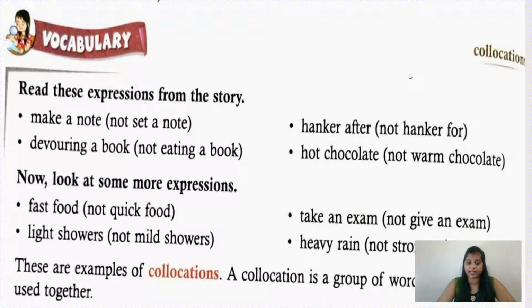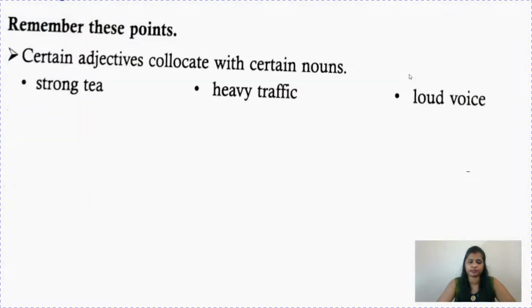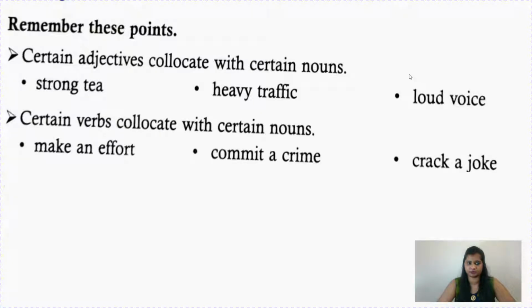Now these are examples of collocations. A collocation is a group of words that are often used together. Like here we can see with a note, we have written make a note. With food, fast food. So these are collocations. Let us see more examples. Remember these points. Certain adjectives collocate with certain nouns, like strong tea. Some persons like strong tea, like I want a strong black tea. So this is a good combination. Heavy traffic. Loud voice.